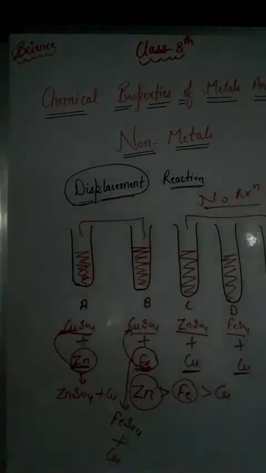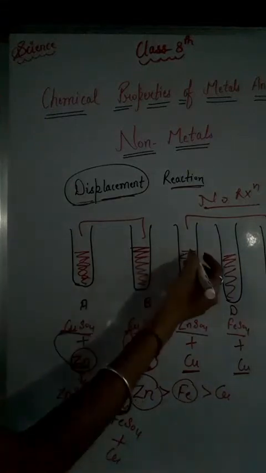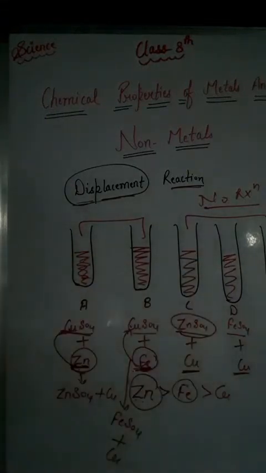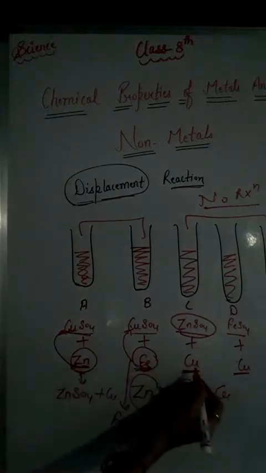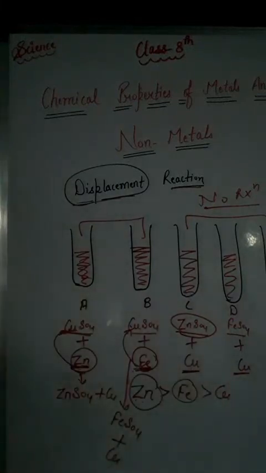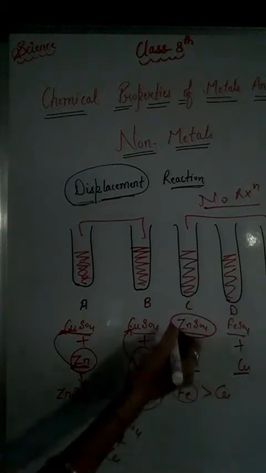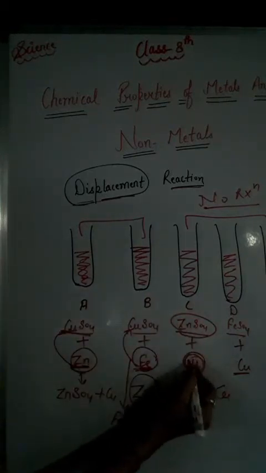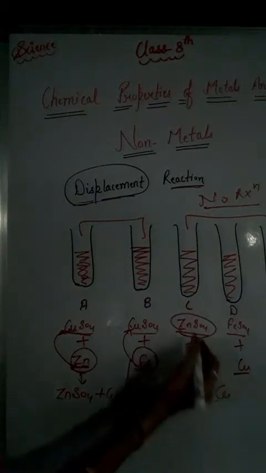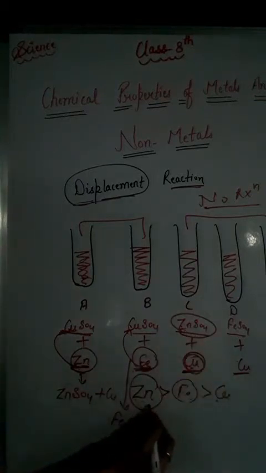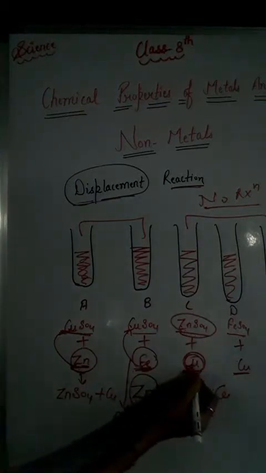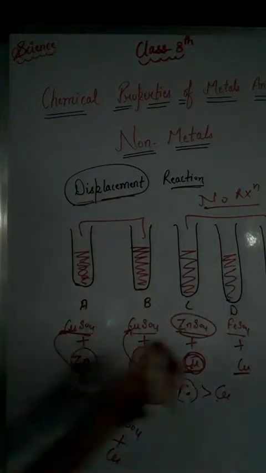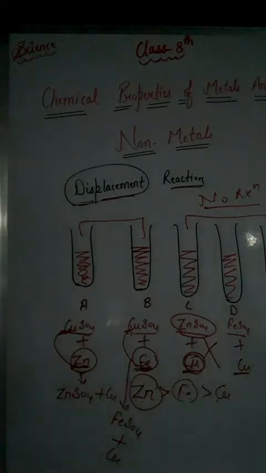Let us see why. Because in test tube C, the solution is ZnSO4, right? And the metal is copper. So copper has to displace this zinc, but the reactivity of copper is less as compared to zinc because zinc is more reactive, and a less reactive metal can never displace a more reactive metal. So no reaction will take place here.